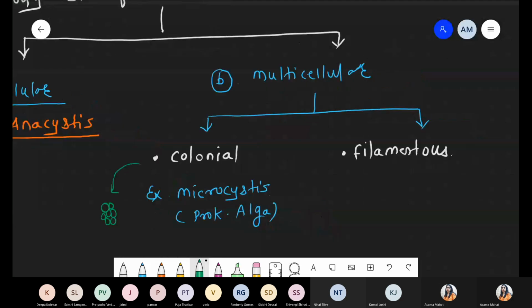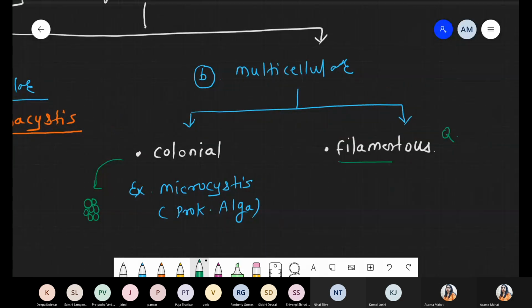Another condition, there is one question from the filamentous, because from elsewhere the question will not be made, maximum questions are coming from the filamentous. Under filamentous you have to remember three examples. Number one, Nostoc. Remember, Nostoc is not a green alga. Nostoc is an example of cyanobacteria. Filamentous cyanobacteria.